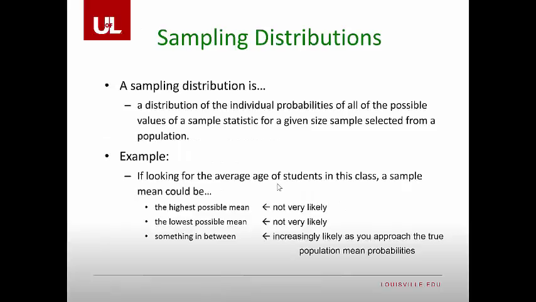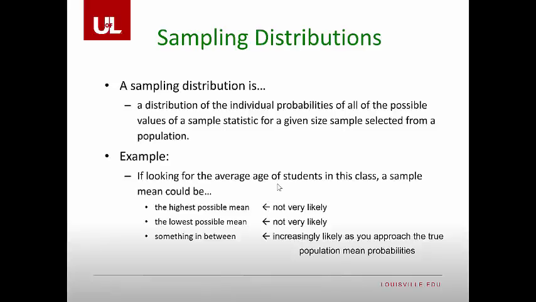Sampling distributions. A sampling distribution is a distribution of the individual probabilities of all of the possible values of a sample statistic for a given size sample selected from a population. Example, if you're looking for the average age of students in this class, a sample mean could be the highest possible mean, not very likely, the lowest possible mean, also not very likely, and something in between.